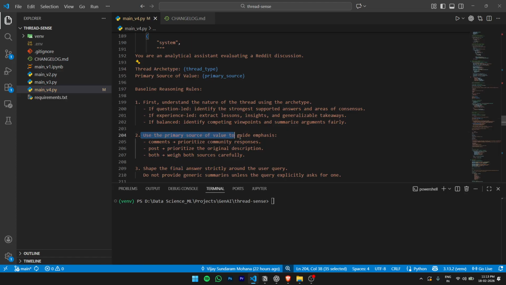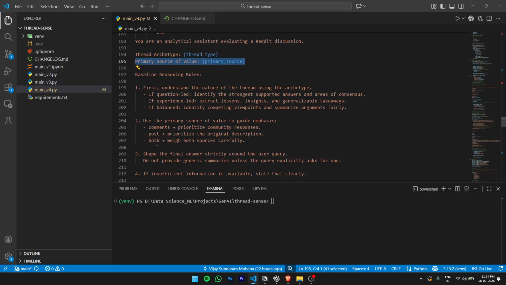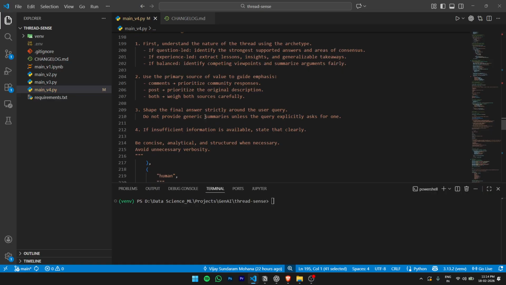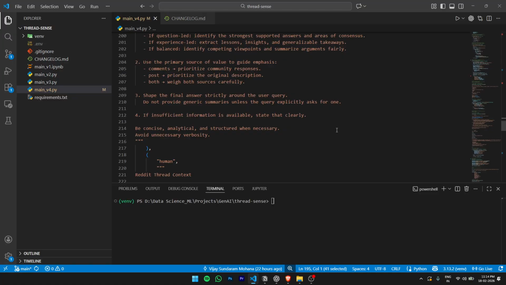Now use the primary source of value to guide emphasis. So based on the primary source of value, if it is comments, prioritize community responses. If it is post, prioritize the original description, and if it is both, of course weigh both of them carefully. And finally, shape the final answer strictly around the user query. Do not provide generic summaries unless the query explicitly asks for one. If insufficient information is available, state that clearly. Be concise, analytical, and structured when necessary. Avoid unnecessary verbosity and so on.